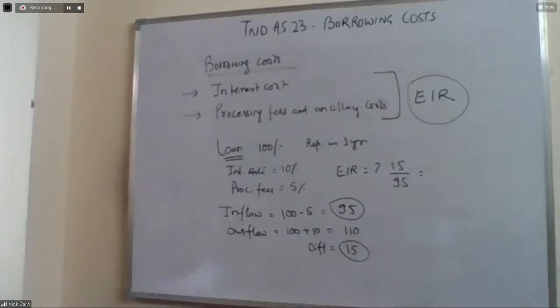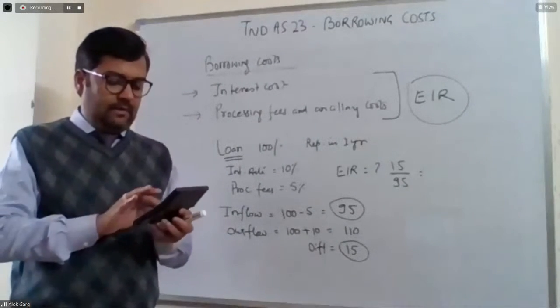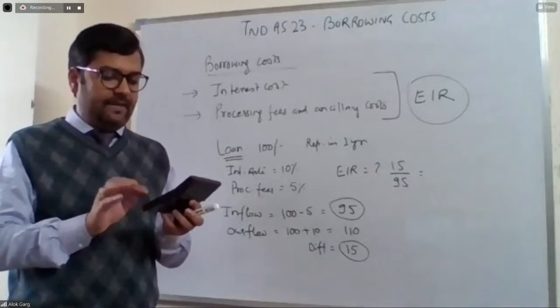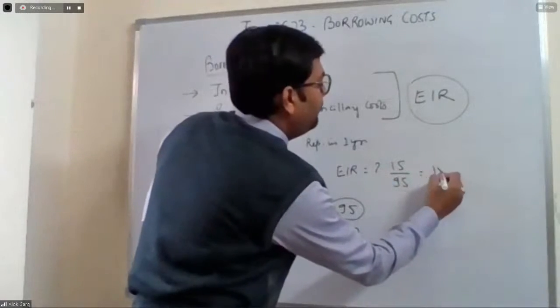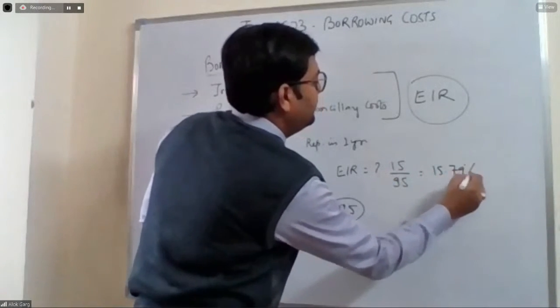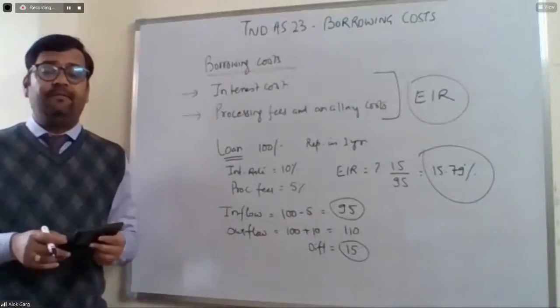So let me find my calculator. 15 divided by 95 is equal to 15.79%. Okay. 15.79% is the effective interest rate.